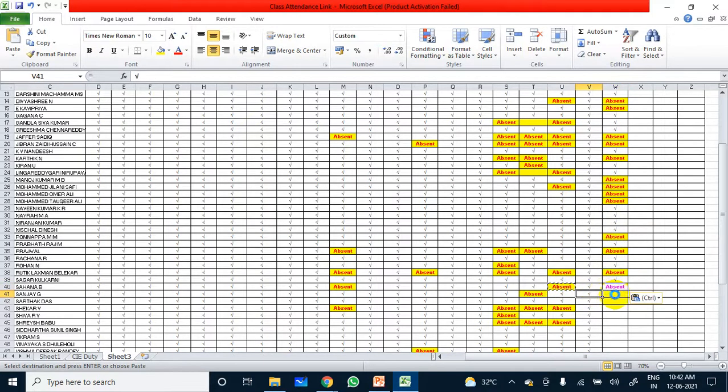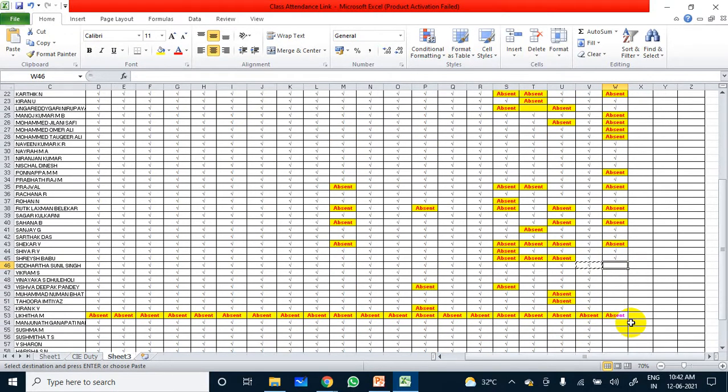Sanjay. Sartak. Segar absent. Shiva. Siddharth. Vikram. Vinayaka.